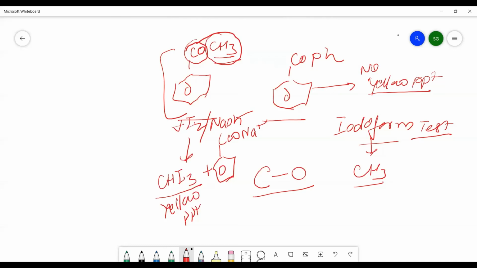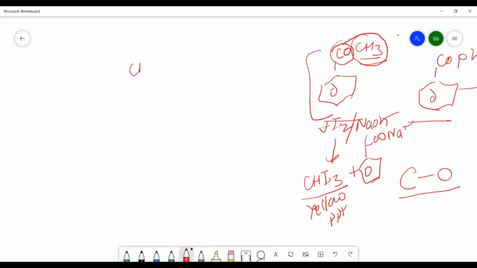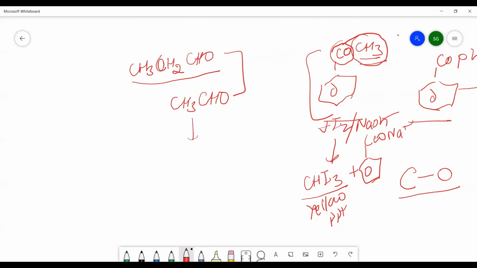And suppose two aldehydes are there. Suppose you are having propanal and ethanal. In these two cases, both will undergo the Tollens reagent test, both will undergo the Fehling solution test, so we have to do the iodoform test here again.